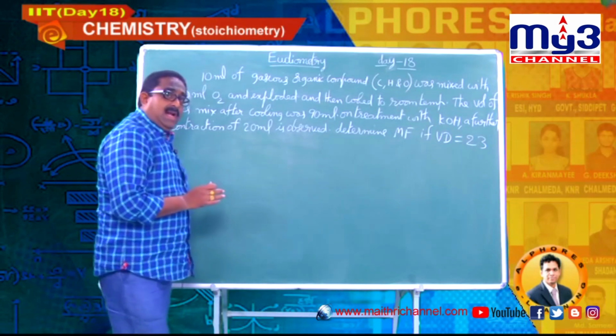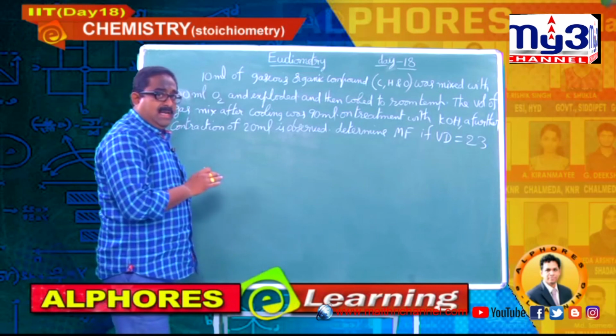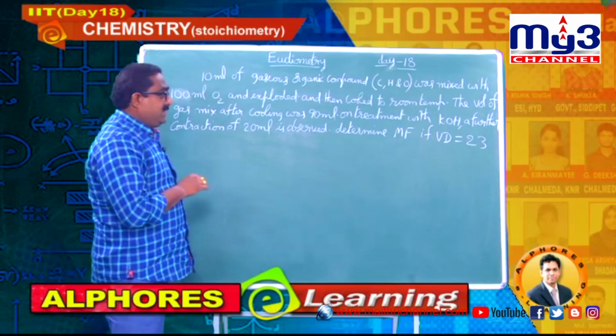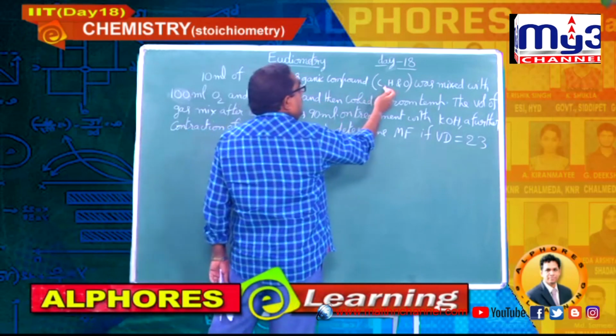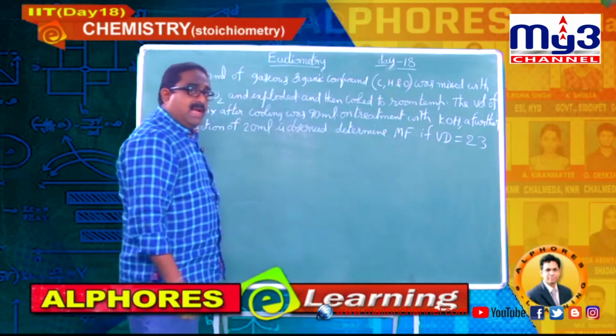Students, all these are advanced level questions I am discussing in stoichiometry. Please concentrate. He has given a gaseous organic compound containing carbon, hydrogen and oxygen.